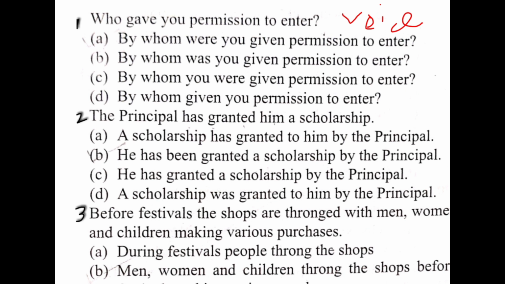This sentence is interrogative. First point you have to note down: this sentence is in interrogative form, and in this sentence past tense is used. Gave, only the second form of verb is used, and it is what kind of tense? Past tense is used. And who is a WH word for making a question. You have to note down one point also here.